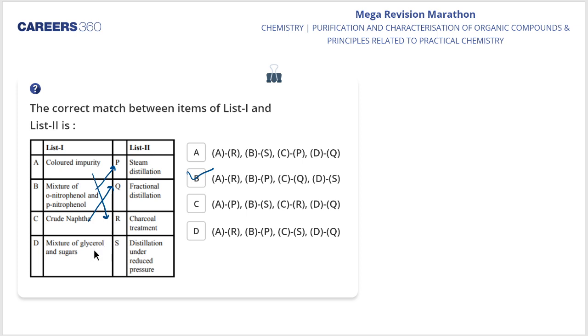If I talk about a mixture of glycerol and sugar, it will be separated by distillation under reduced pressure. Vacuum distillation lowers the boiling point and prevents decomposition, my dear students. Clear? Crude naphtha, not naphthalene balls, crude naphtha I am talking about, the solid things I am not talking about, my dear students. Fine? Is it clear? So option B is the right answer.